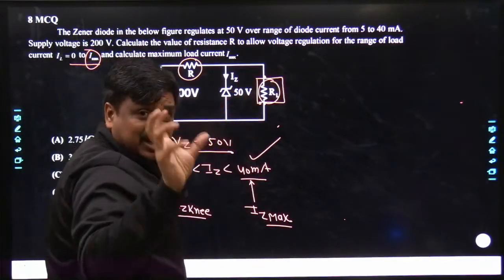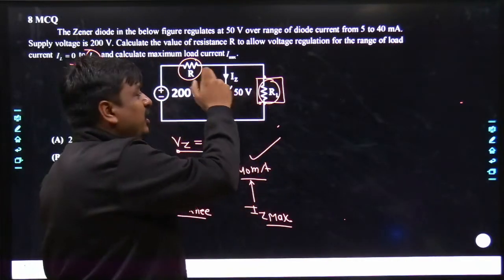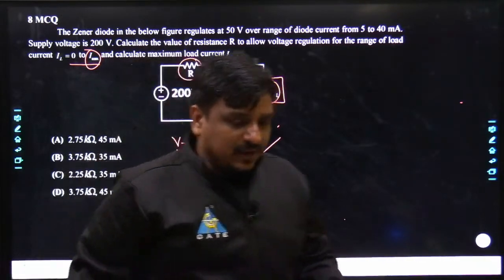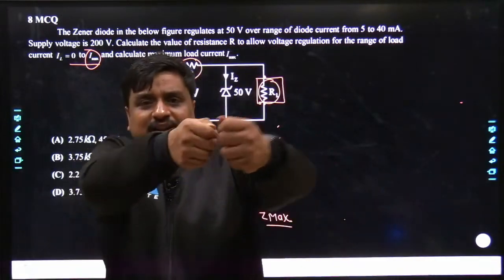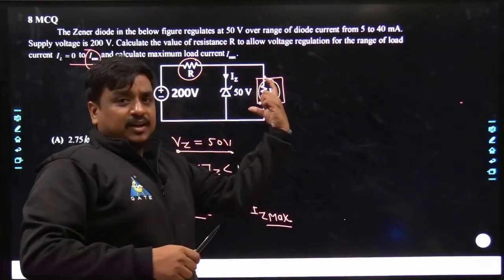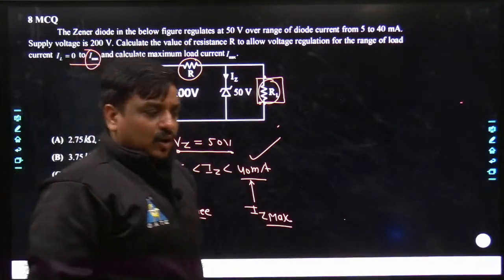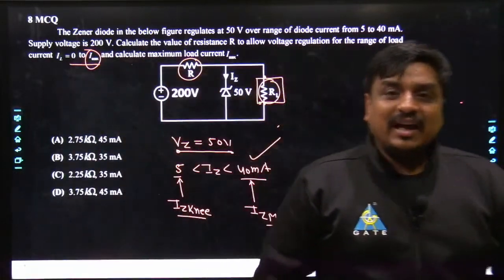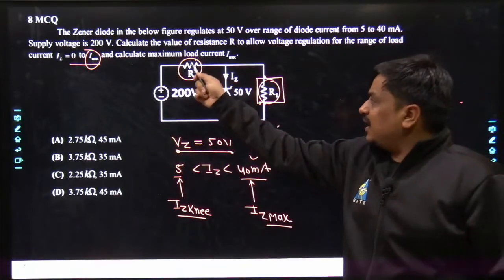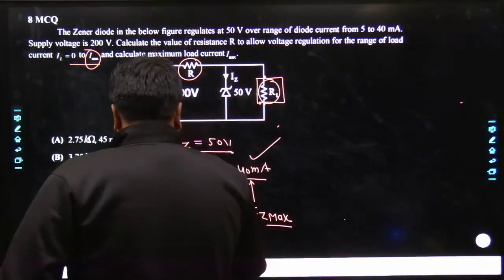And now if your charger is based on the concept of a Zener voltage regulator, what would happen if the load is open circuited? I do not have a charger nearby. If the charger has been plugged out from your mobile, what would happen? Now you can see the load is open circuited. Now the complete current would be experienced by the diode, and the diode has to be safe. So for that, the appropriate value of R has to be selected.